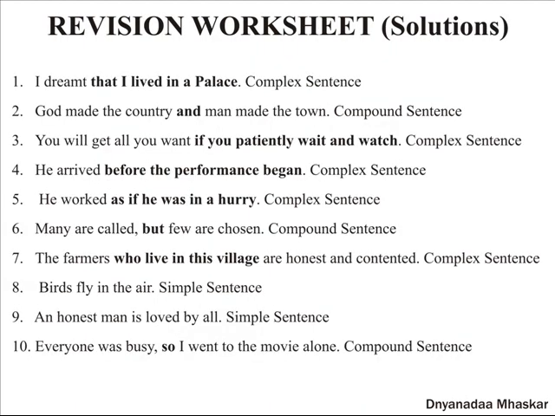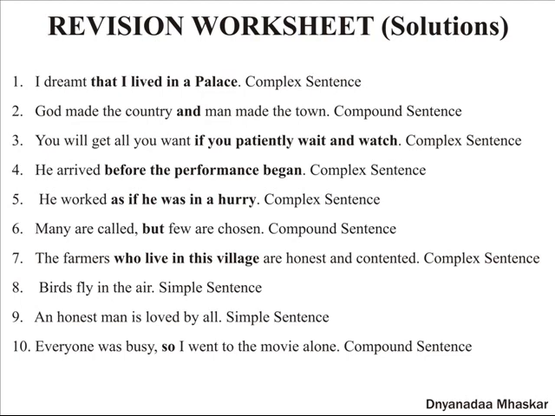Let us see the answers for the above worksheet. First one, I dreamt that I lived in a palace. It's a complex sentence. That I lived in a palace is a dependent clause. I dreamt is an independent clause. Second one, God made the country and man made the town. It's a compound sentence because the two sentences are joined together by the coordinating conjunction and.